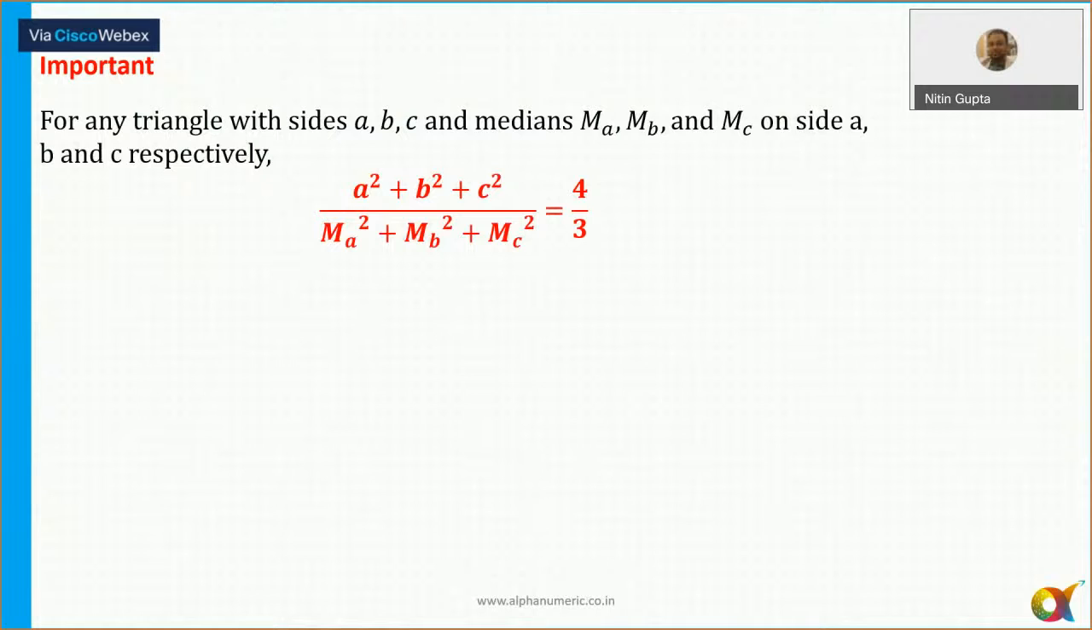Now, in any triangle, the sum of the squares of the three sides to the sum of the squares of the medians is always in the ratio 4:3. Okay. Should I move to the next slide?